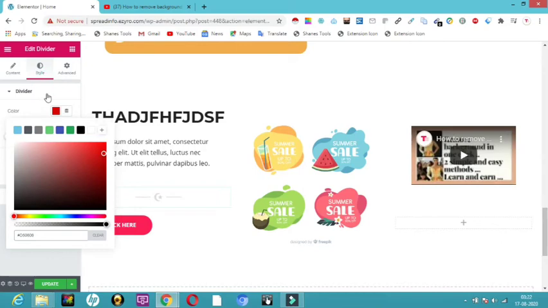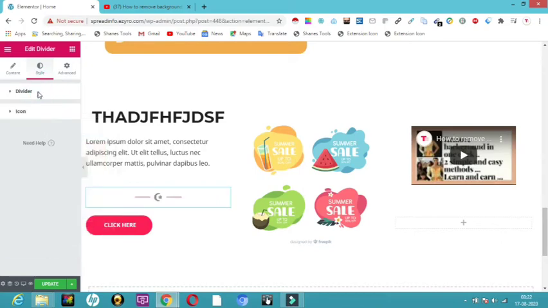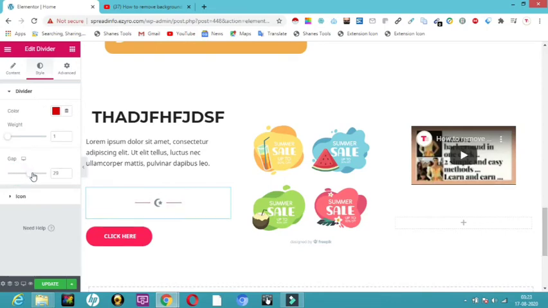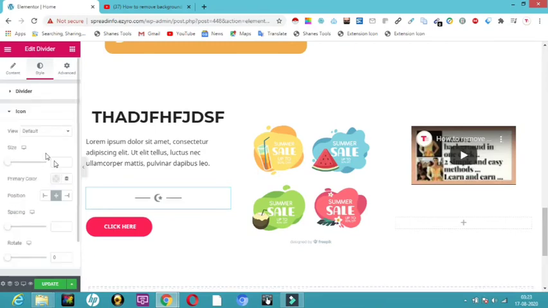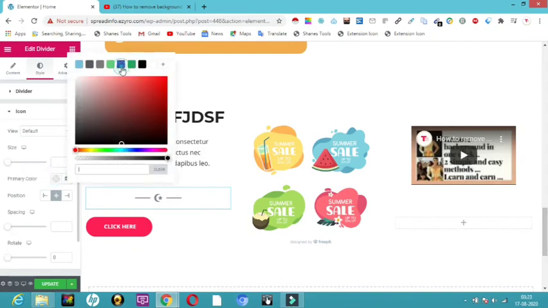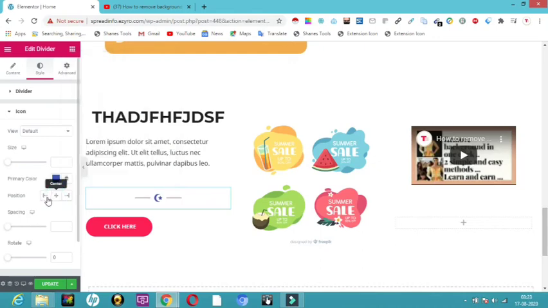Then the point comes to divider color, which I have given, and for the divider, how much gap you want. So here you can see the gap. Now the point comes to the icon, and I want to give a color for my icon. I want to choose a primary color. You can choose any color over here, and the position where you want it, in the center or in the left extreme or the right extreme, however you want you can keep it. But I feel the center is good.